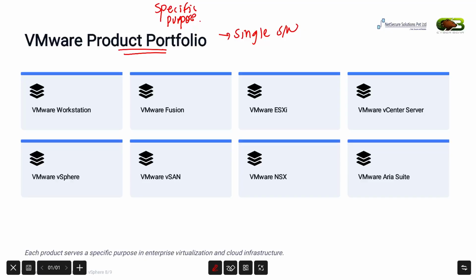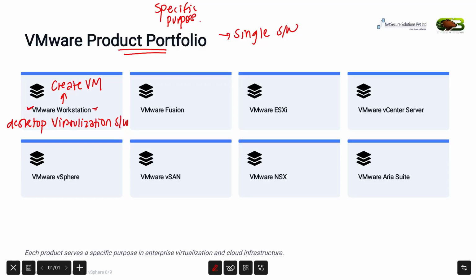So the first product is VMware Workstation. This is desktop virtualization software. It is mainly used by students, developers, testers, and IT professionals to create VMs on their personal computers or laptops.